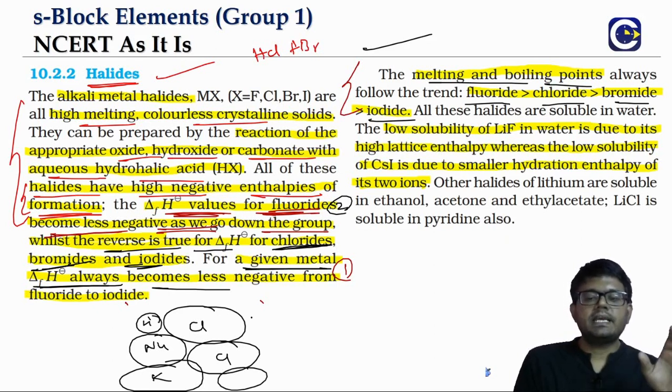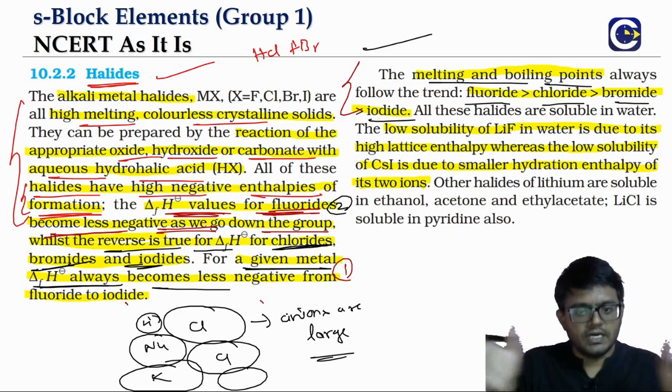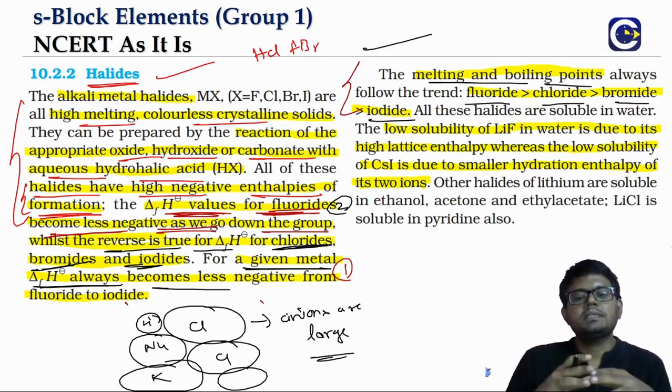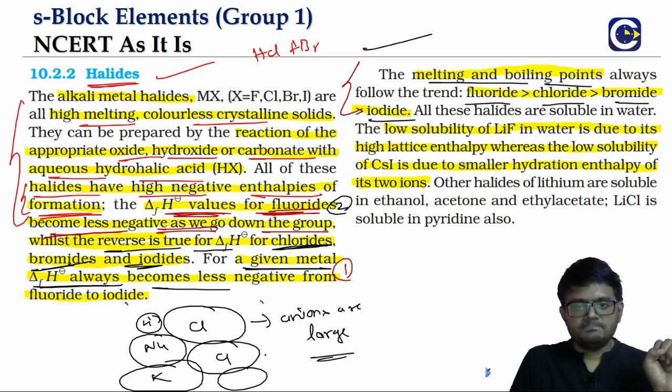So in this case, already the anions are large. The anions are already large. So here what happens is the lattice energy change will not be that much significant.